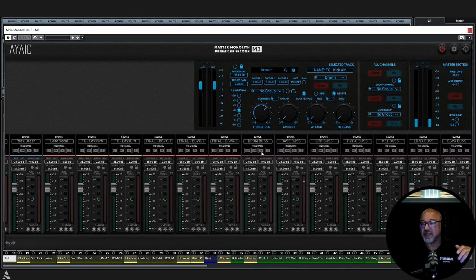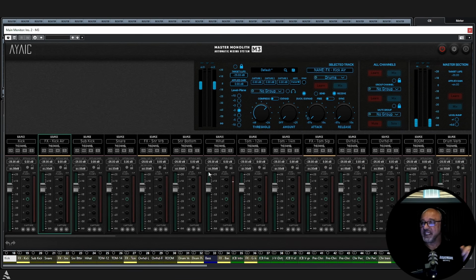And just for now, I'm going to lock our groups because they're going to be getting an onslaught of volume, and they don't need to learn anything because then they would turn way down. It would just be ridiculous. But once we're done with all of our tracks and we've set everything, then we will have our group tracks learn. All right. So let's go to the beginning here. I'm going to learn and mix the whole song. It's going to be -25, and then we'll pick up from there.